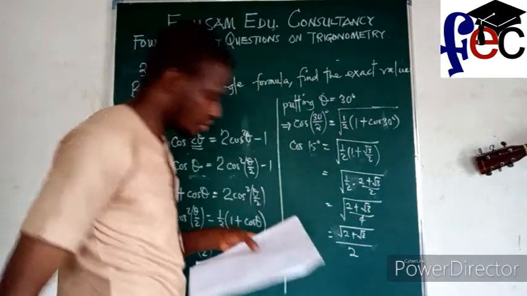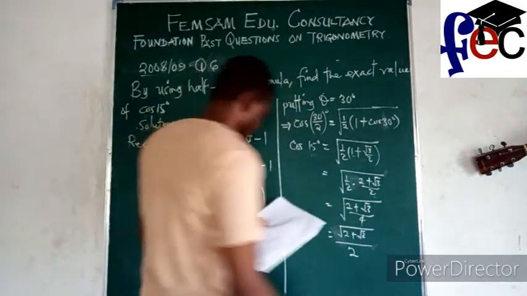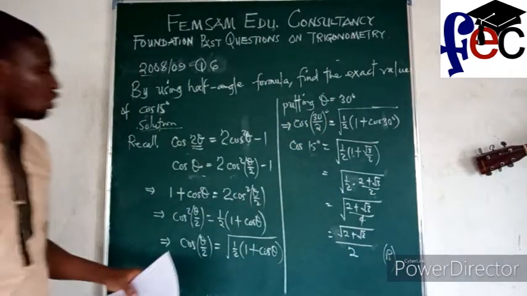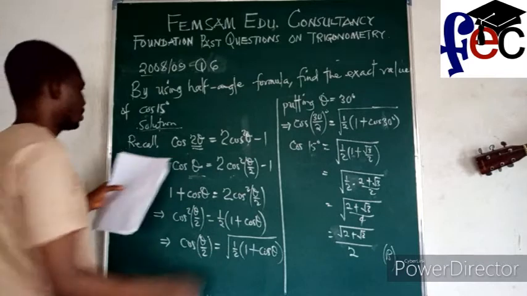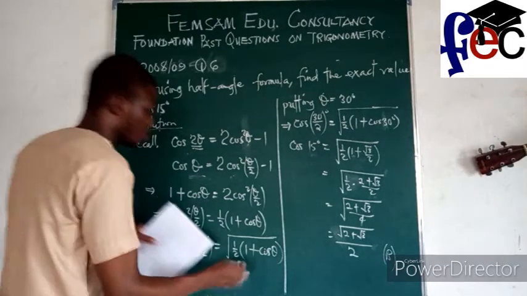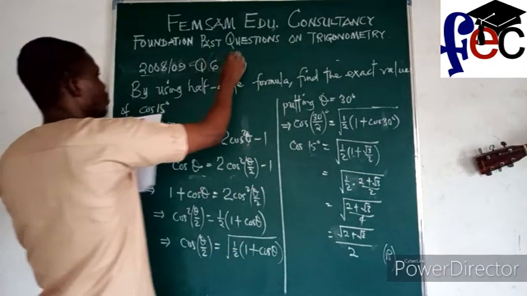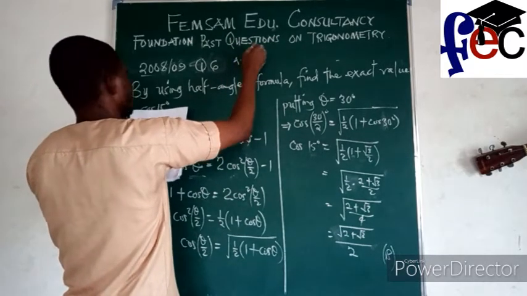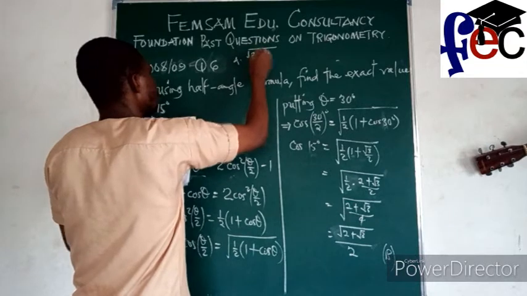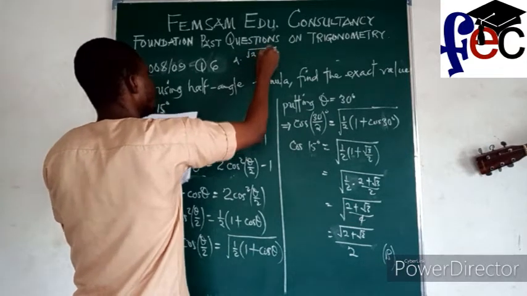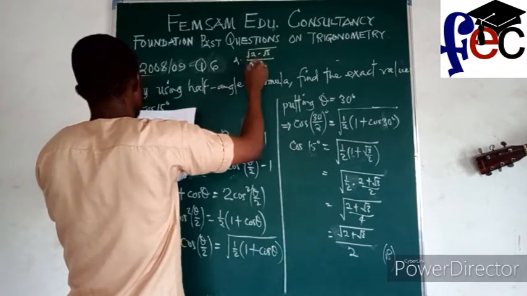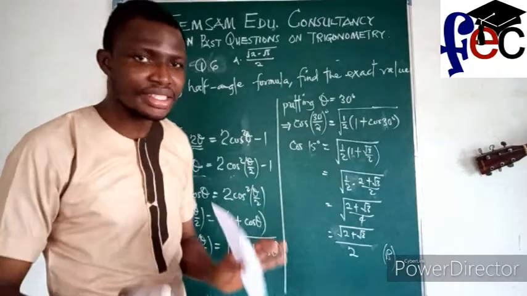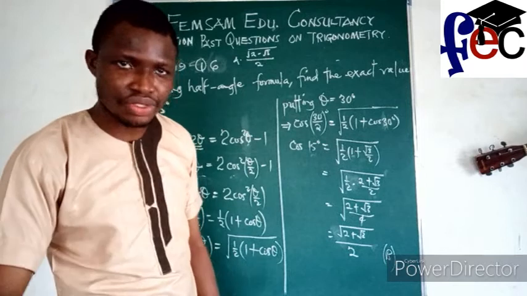So if I cross check, the correct answer is option B. I didn't remember to put the options, so let me state the options. Option A is root 2. We have to be very careful. They are playing with signs, so you have to be very careful. As much as you need to be very fast, you have to be sign conscious.